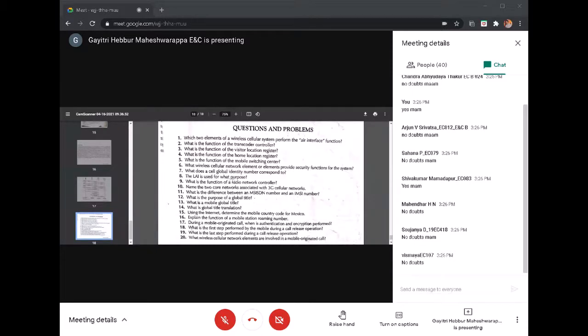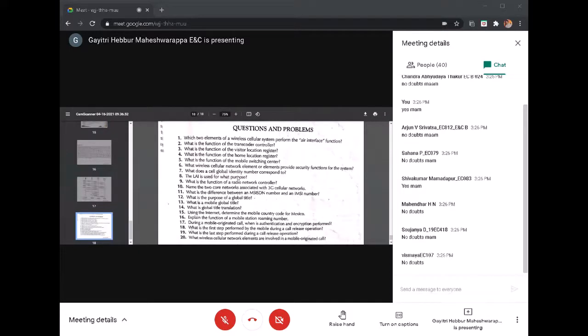Next is called LAI, used for what purpose? Cell global identity, CGI, that is, what does the cell global identity number correspond to? So it corresponds to a radio base station, right? So the cell global identity number corresponds to a radio base station or a cell. And location area identity is nothing but a base station control.